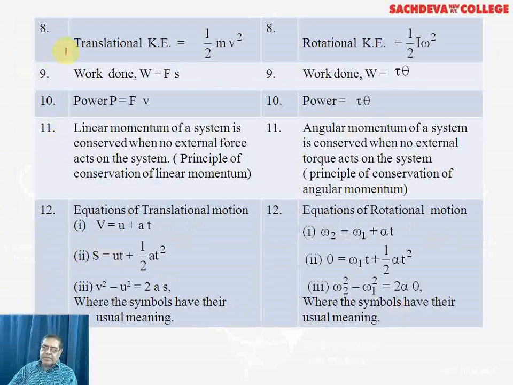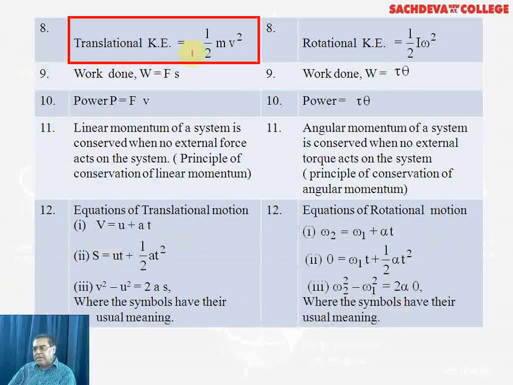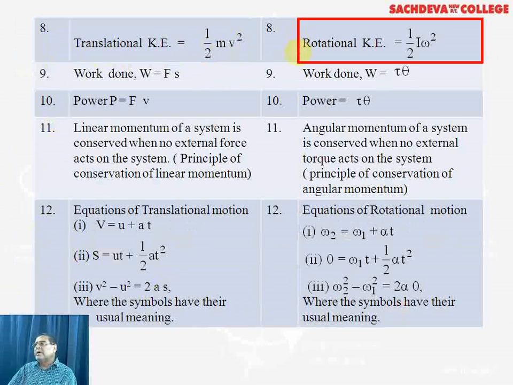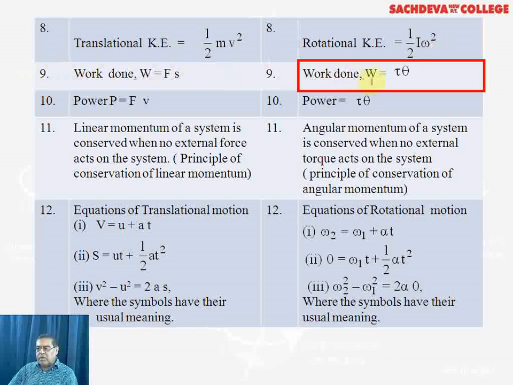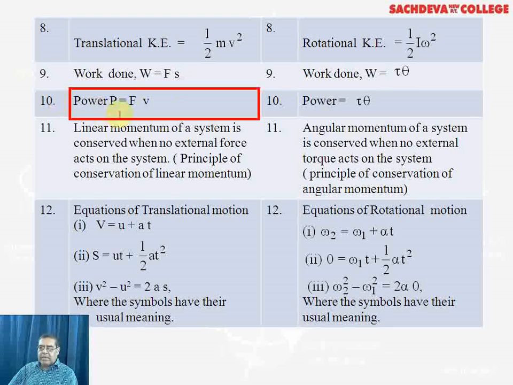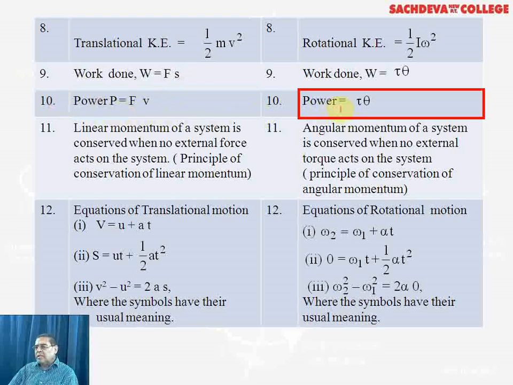Now, in the eighth case, it is translational kinetic energy, which is half mv square, but rotational kinetic energy is half I omega square. Now, in the linear motion, work done is F into s, but for the angular displacement, the work done will be torque into theta. Now, power in the linear motion is the product of force and velocity, but in case of rotational motion, the power is the product of tau and omega, that is torque and omega.